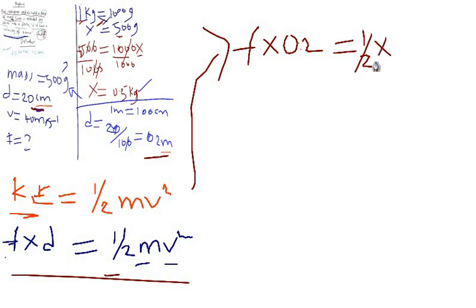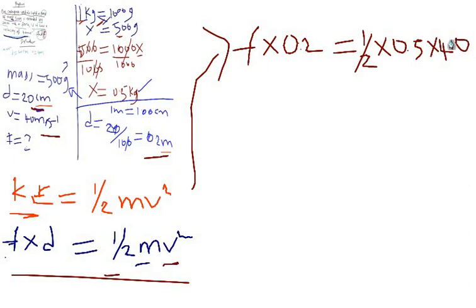Our mass, this 500, has turned to 0.5, times v. What is v? The velocity that they give us is 40. So 40 times 40, isn't it?